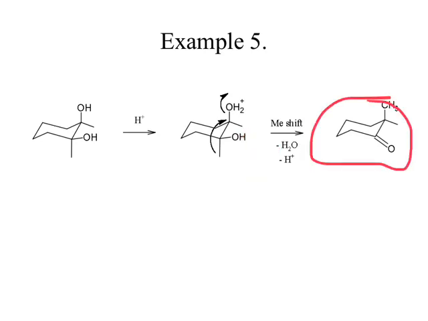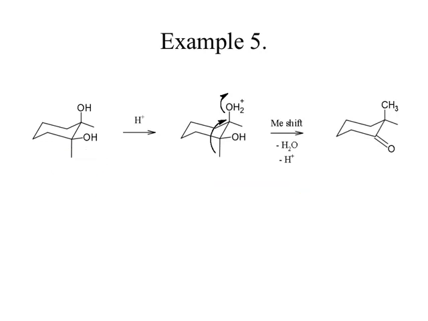It is 2,2-dimethyl cyclohexanone. So, remember, the group which is anti will migrate. Okay, anti with respect to OH, only that group will migrate. So, this is the first example.